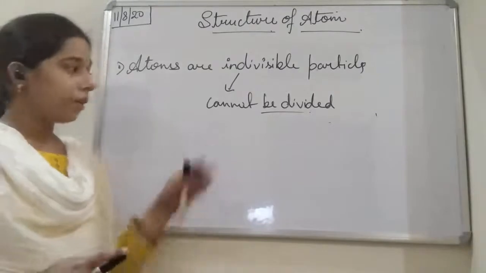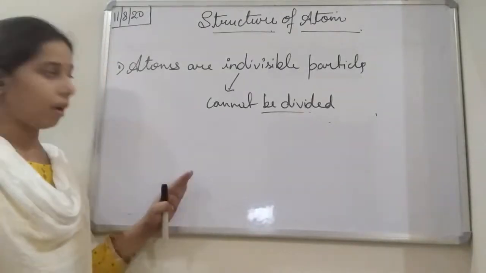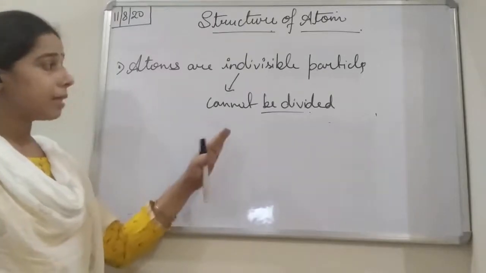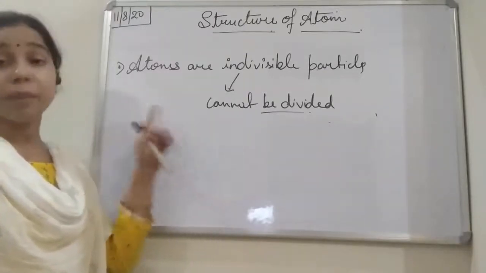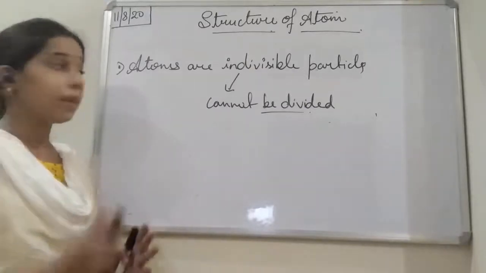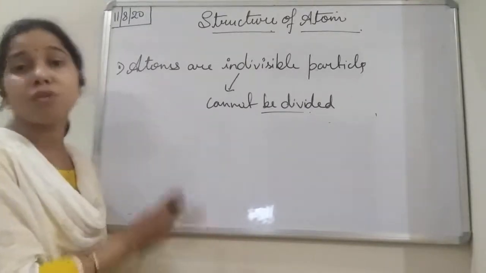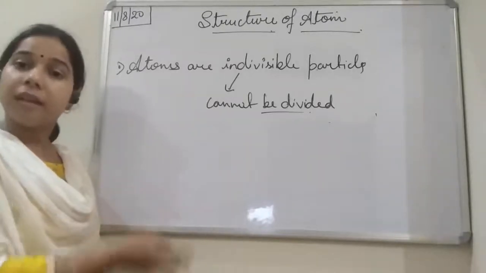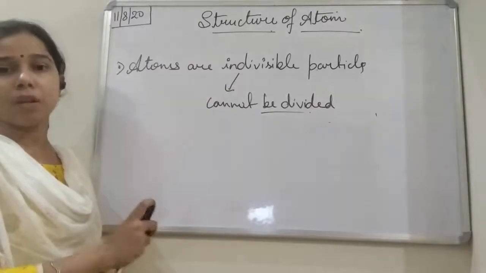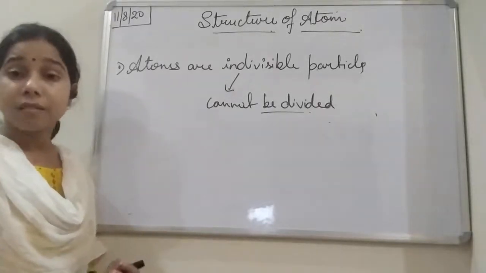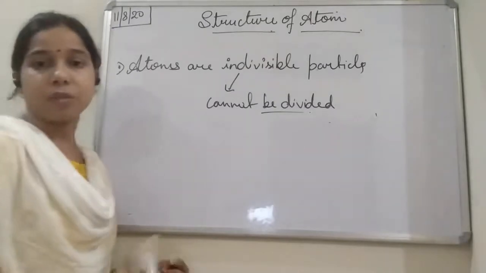But when we study the model of the atom, then we will understand, students. If you see the limitation of Dalton's atomic theory, it is not an indivisible or indestructible particle, but it can be divided further into electron, proton and neutron, that is the subatomic particles, students.